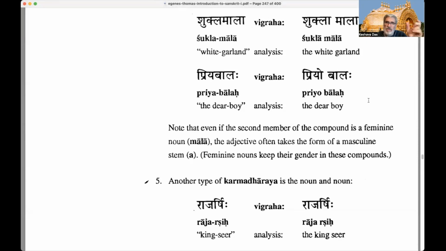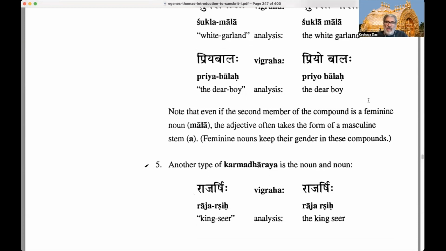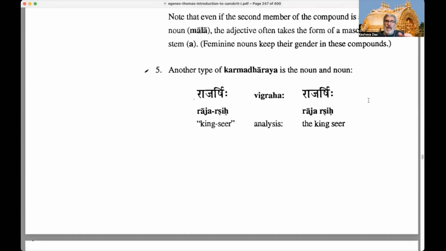The adjective, which is the first member of the compound, often takes the form of a masculine a-ending noun. Okay, just have to accept that. Another type of Karmadharaya is the noun and noun. Now a noun and another noun, not an adjective, but a noun and a noun. And very little difference between a noun, an adjective, and a noun. But let's see.